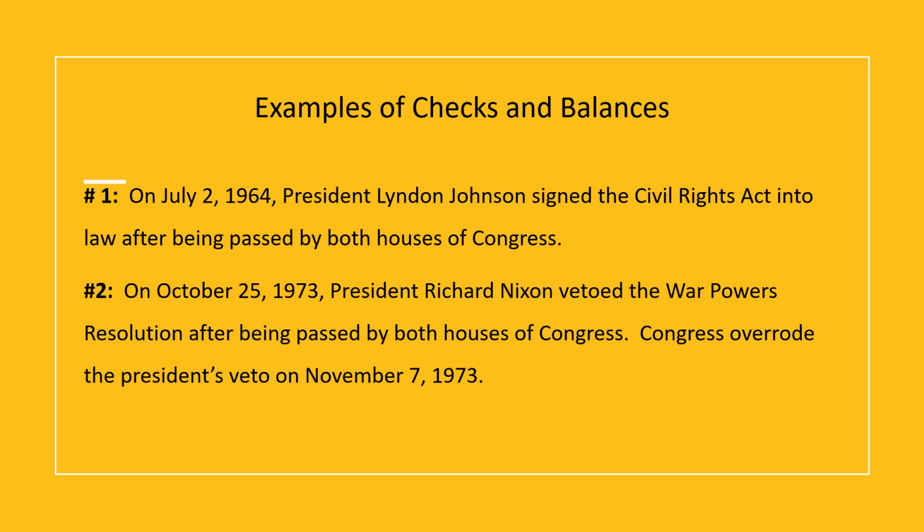To pass a law, both houses of Congress must vote yes on that proposed law, what we call a bill, at least 50%. But to override the president's veto, the requirement is 2/3 of each house of Congress. With that said, though, if we look at history, we see that of all the president's vetoes, only 7% of those vetoes have been overridden.